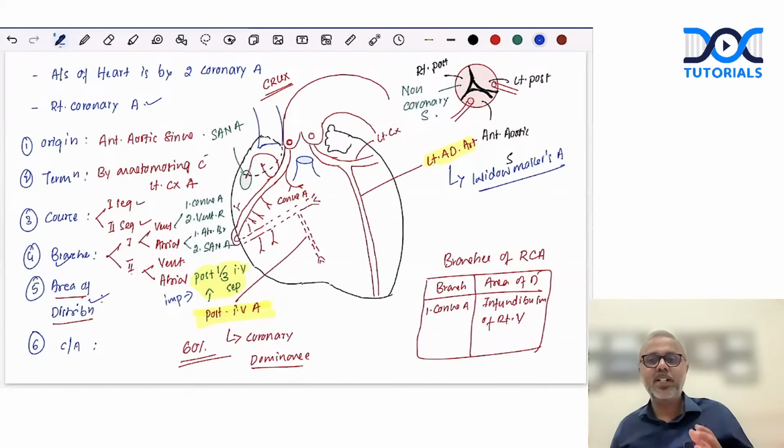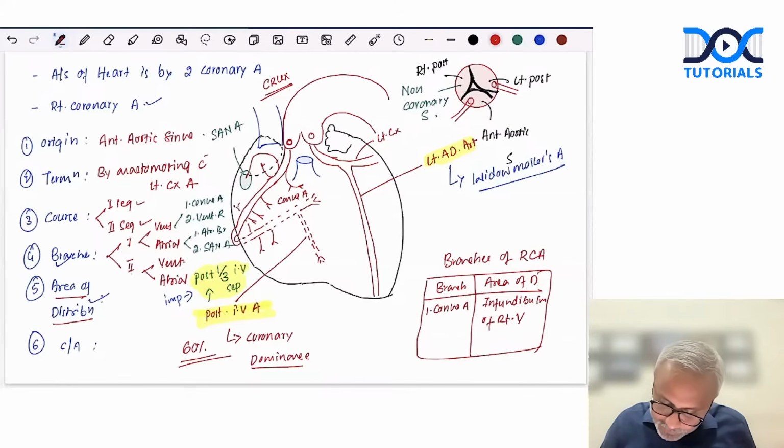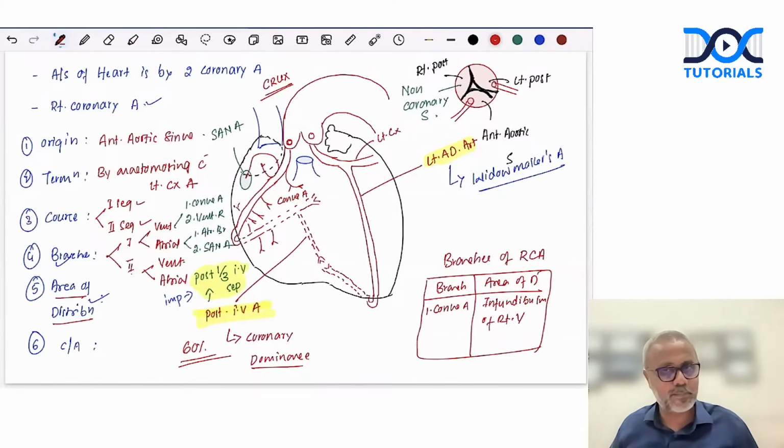Right? Now, why is it called the widow maker's artery? Because this left anterior descending artery supplies the anterior surface of the right ventricle and the left ventricle. And then the fate of this artery is it passes posteriorly where it anastomoses with the posterior interventricular branch of the right coronary artery. Okay.